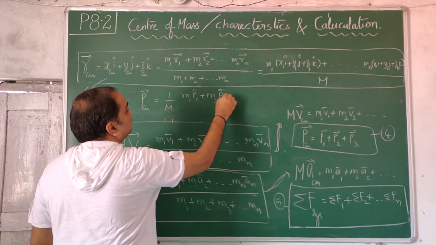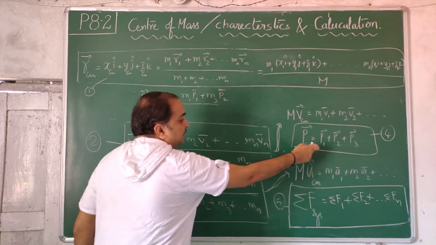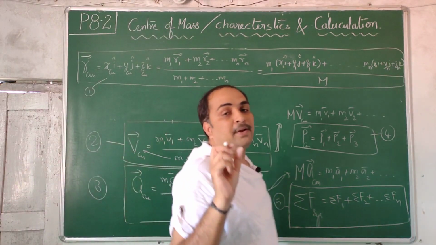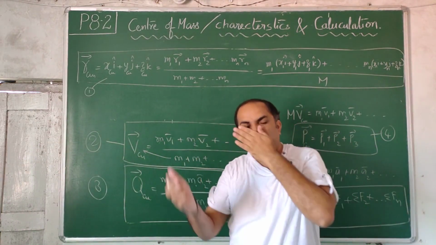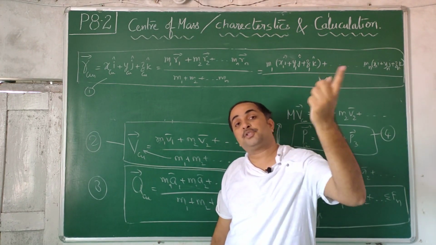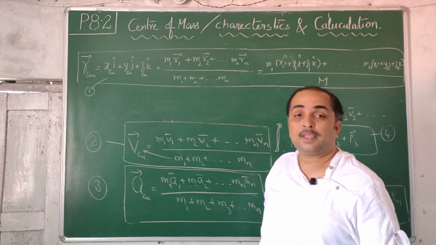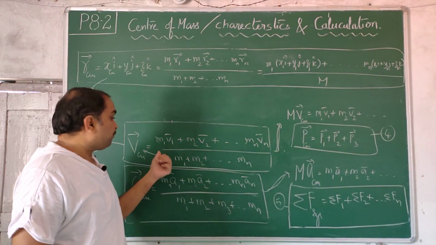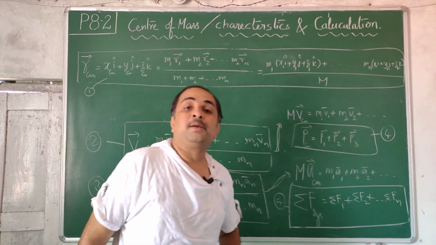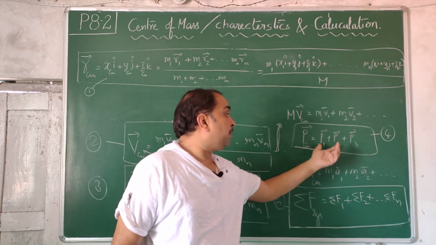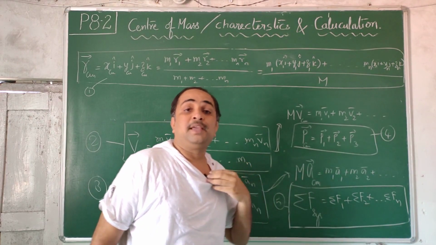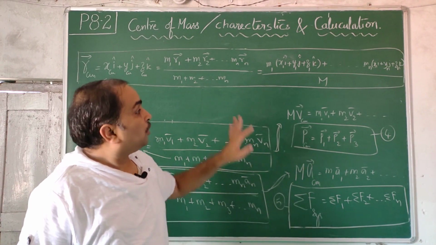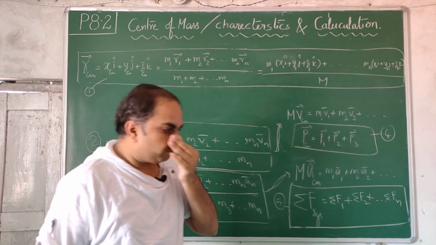Shall I take it like that? Then I said, no sir, how can you take this like this? I told you, that is what you have learned. By knowing the individual positions of the particles, how to find the position of the center of mass, there is a formula. By knowing individual velocities of particles in the system, how to find center of mass velocity, there is a procedure. By knowing individual momentums of the particles, how do you find momentum of the center of mass, there is a procedure. So these procedures you have learnt altogether. So these formulas are to be learned by heart, to be understood.